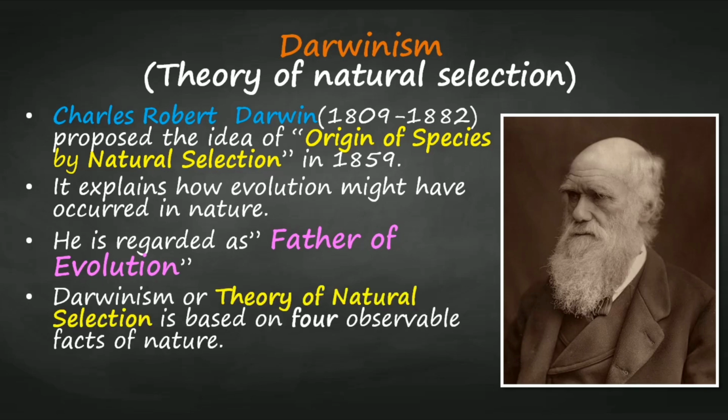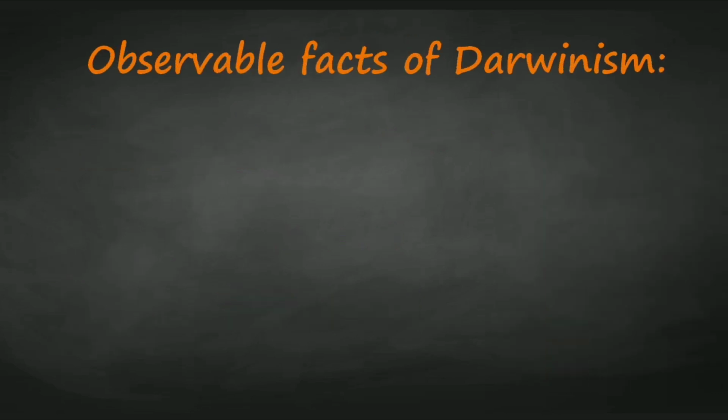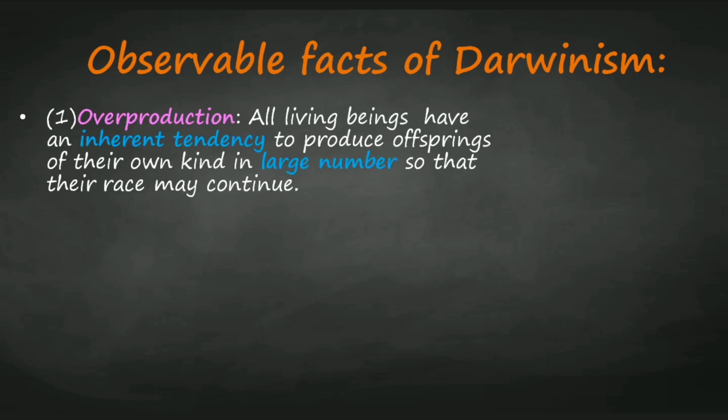Darwinism, or the theory of natural selection, is based on 4 observable facts of nature. These facts are overproduction, then struggle for existence, then variation, then survival of the fittest.